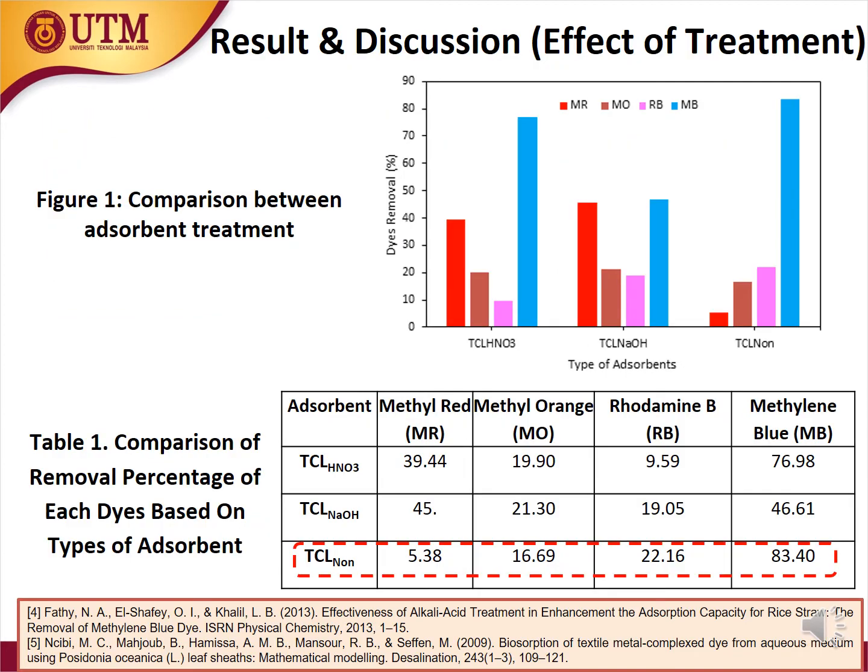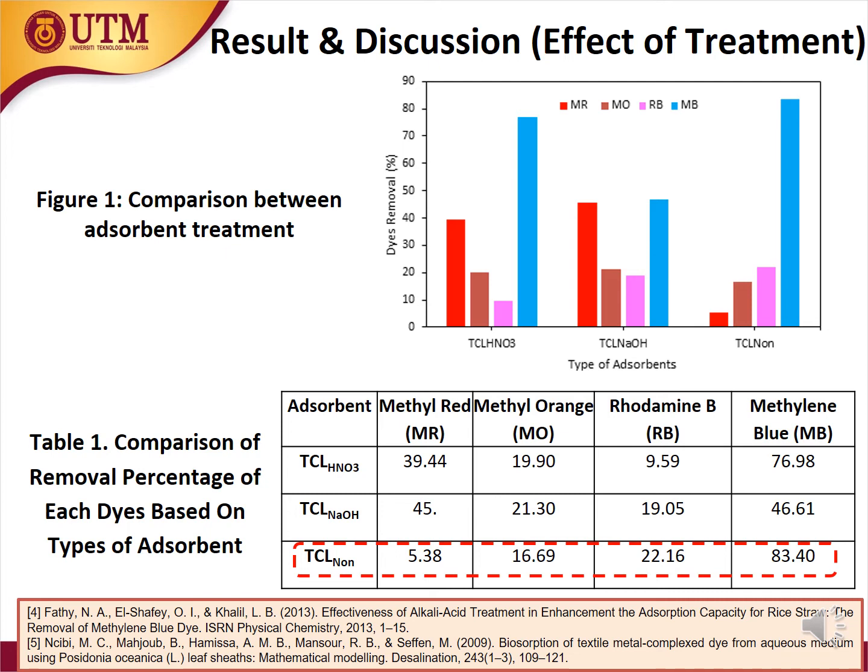For the result and discussion part, we discuss the effect of treatment. Terminalia catappa leaf adsorbent was treated with different kinds of chemical treatment such as nitric acid, sodium hydroxide, and non-treated adsorbent. The non-treated adsorbent, TCL non, showed the highest percentage removal of MB with 83.39% compared to the two other adsorbents. For other dyes, the non-treated shows moderate removal.